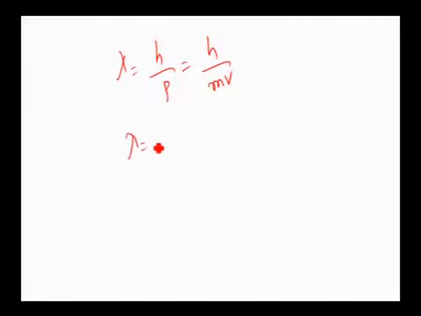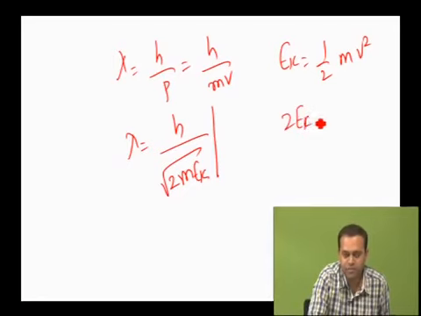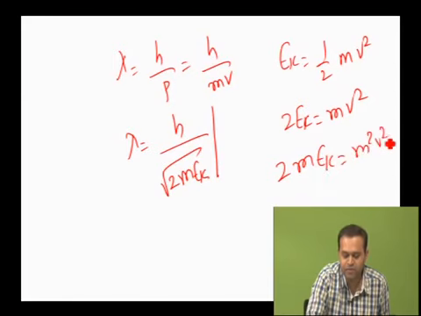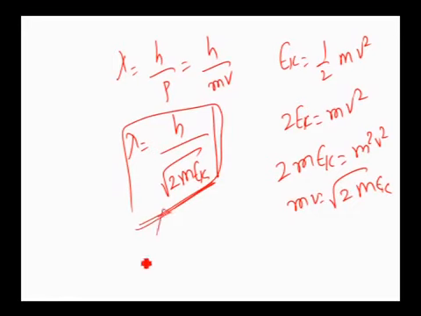Again, in terms of kinetic energy, lambda will be h by root of 2m Ek. How to get this expression? You know the formula Ek is equal to half m v square. Therefore, 2 times Ek is equal to m v square multiplied by m. Therefore, 2m Ek is equal to m square v square. Then mv will be equal to root of 2m Ek. Substitute here, you will get lambda equal to h by root of 2m Ek. It's a very important expression. This is the expression for de Broglie wavelength in terms of kinetic energy.